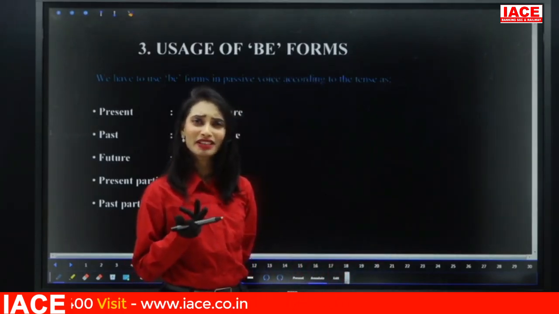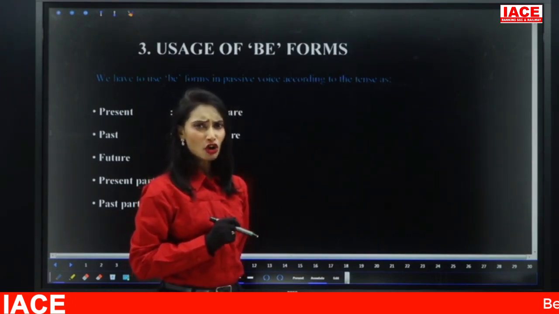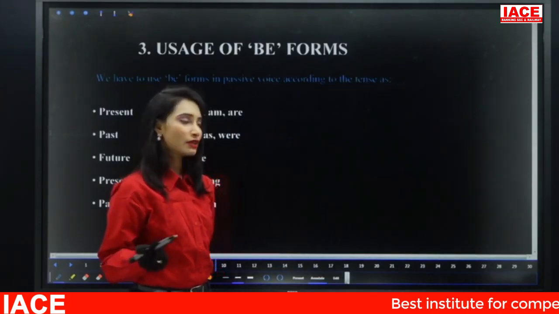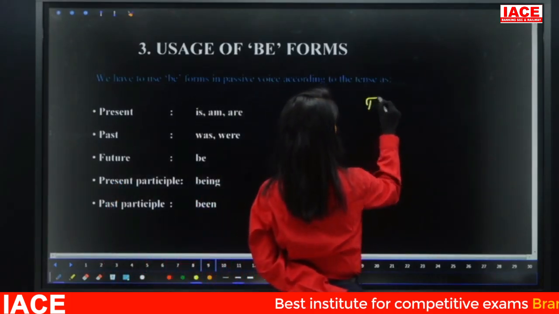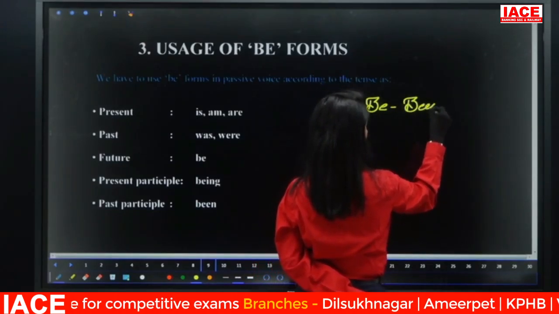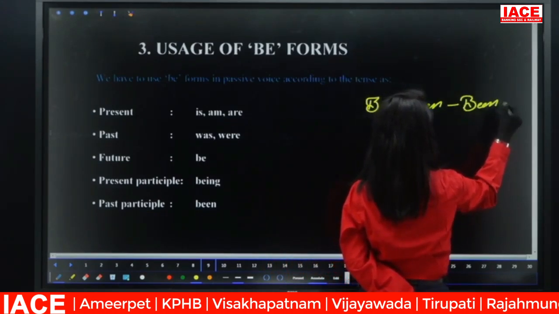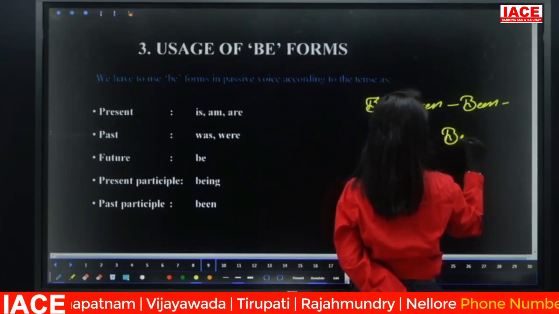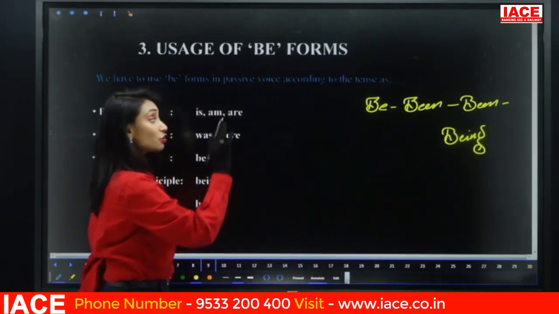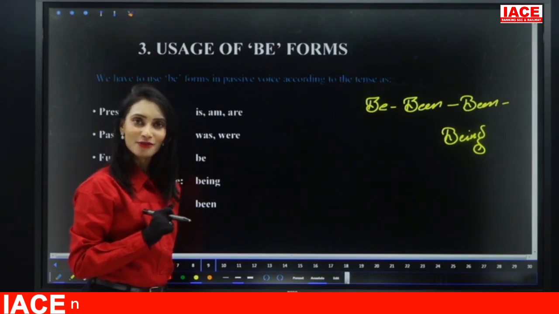Then how do we identify the tense? Based on be forms. So we know be is also a verb form, right? Be form is a verb form. So the conjugation of be is be, been, and being. Right.